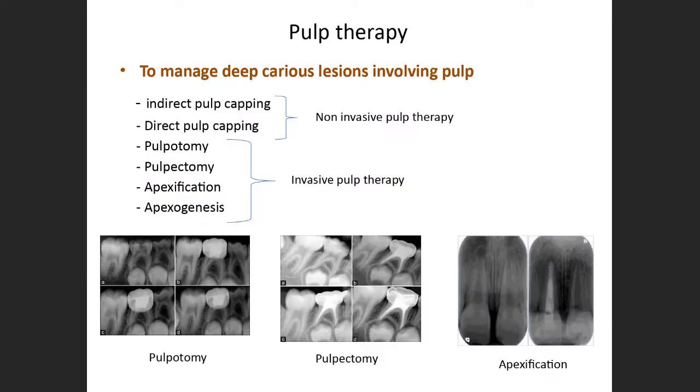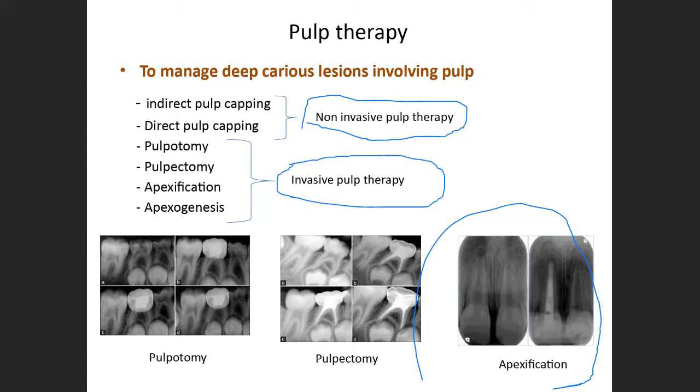The other treatment we do here is pulp therapies. That is pulp capping and root canal treatment for primary teeth, or for young permanent teeth, we do apexification. Just remember these terminologies. You should know what non-invasive pulp therapy is and what invasive pulp therapy is. Non-invasive pulp therapy includes indirect pulp capping and direct pulp capping. Invasive pulp therapy includes pulpotomy, pulpectomy, apexification and apexogenesis. No need to go into detail about them.